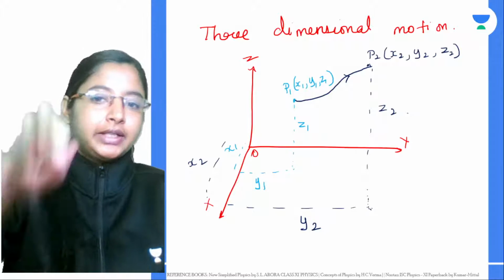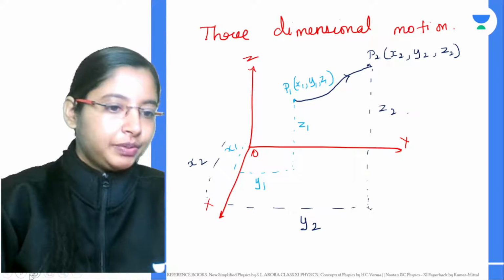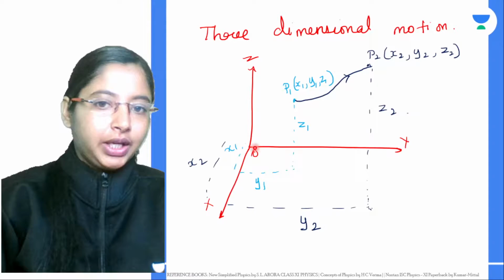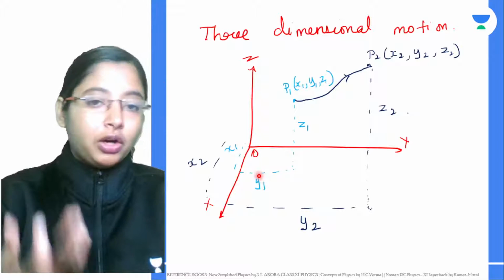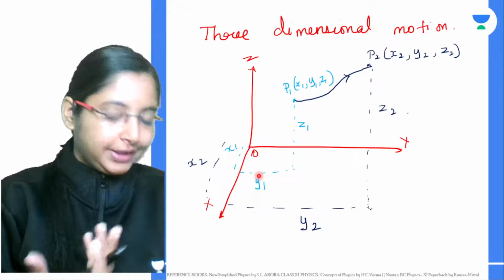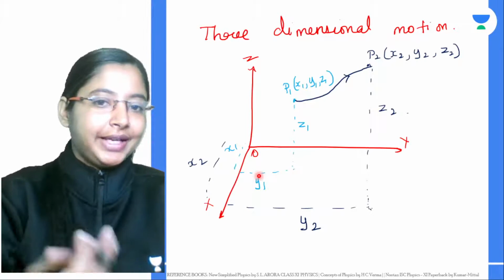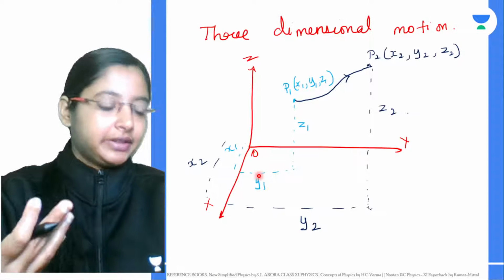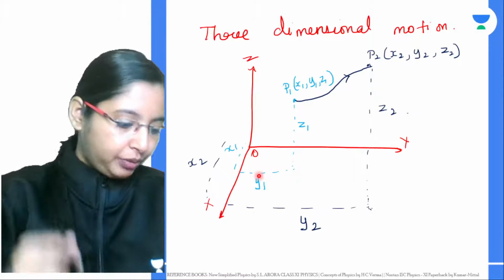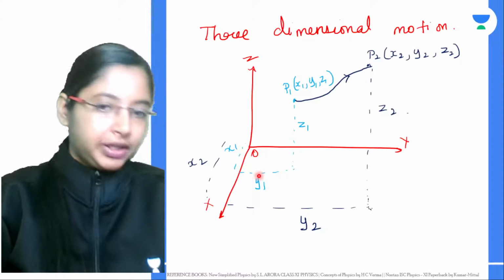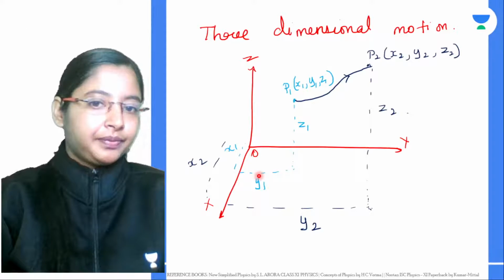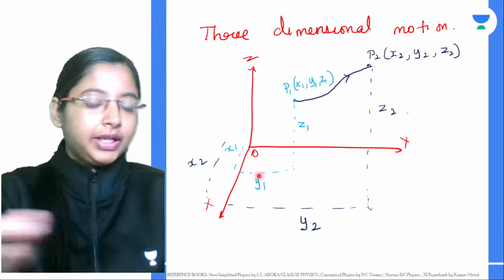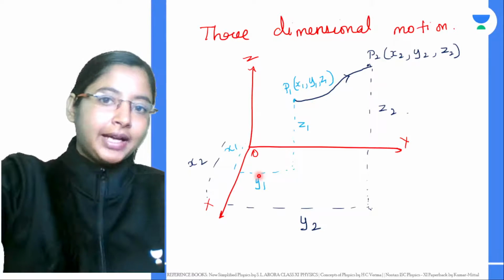Think about the height. Let's say this is the ground. You might just think this is the ground. A bird is somewhere in this position. Or do you know how they usually play with kites? Do you know how to fly a kite? As you fly the kite, what happened? Its height increases. It is going a distance with time, but its height also goes high.